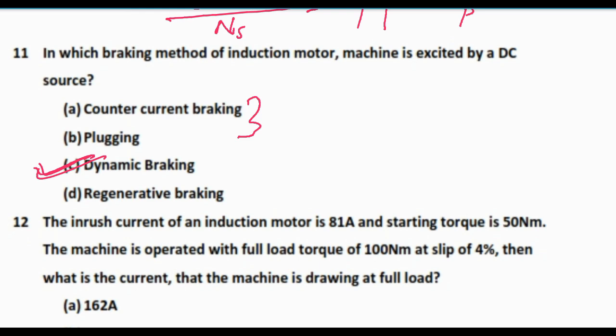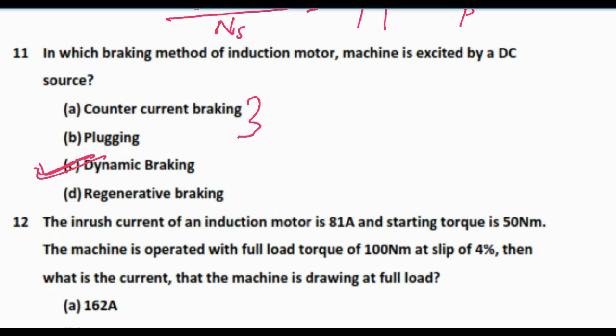In case of plugging or counter current braking, the direction of the RMF, that is rotating magnetic field, is changed by changing the supply phase sequence, so that the machine will slow down, and at that condition mechanical brake is applied. This is the first condition.